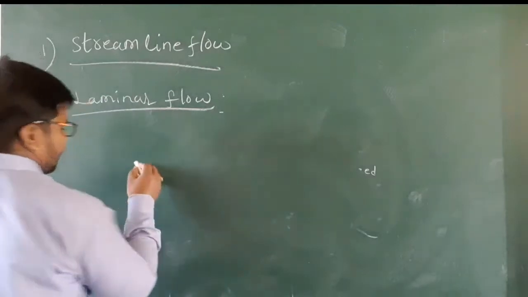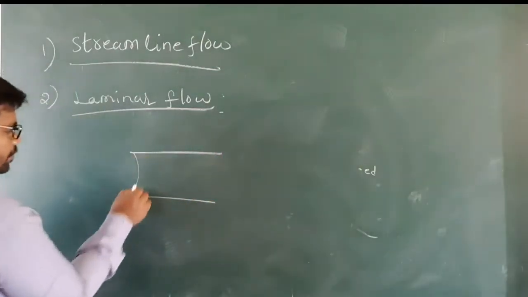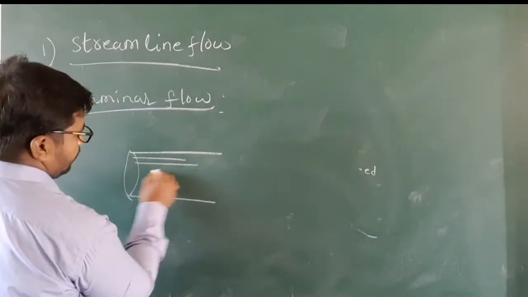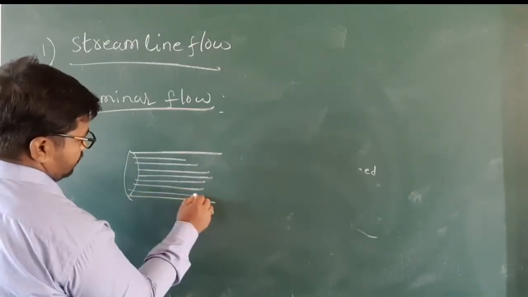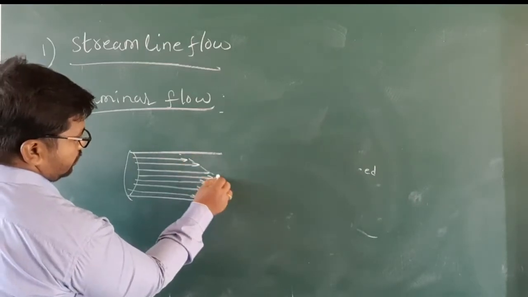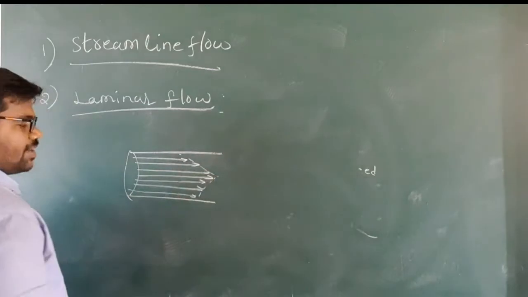Okay, see here, we can consider laminar flow in the form of a tube. These are the layers. Understand? So these are the layers, one by one layers.